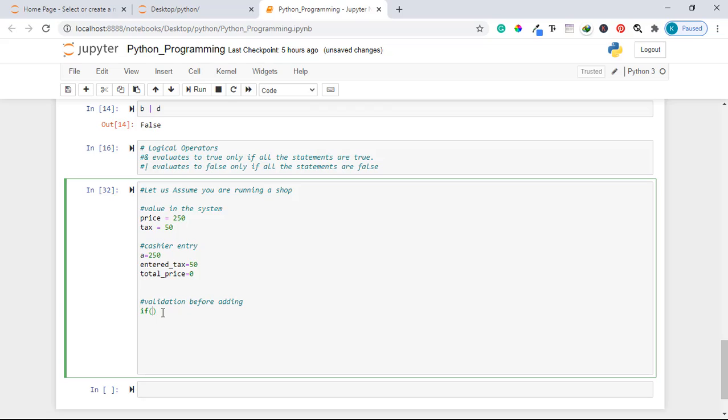So what I'm saying literally is, if everything I'm going to put inside these brackets evaluates to true, then execute the code that follows. So I'll say if A, which is the entered price by the cashier, is equal to the price which is originally in the system, and the entered tax